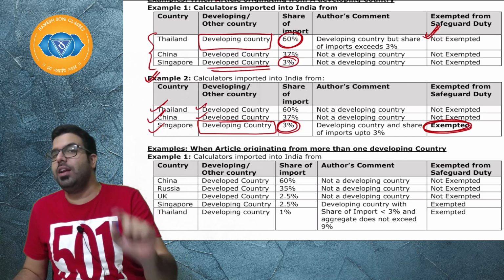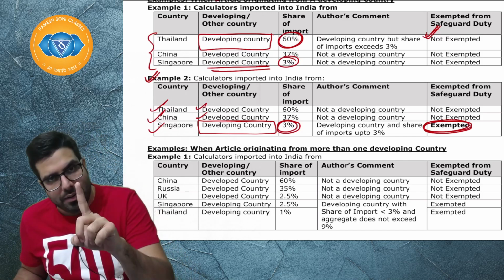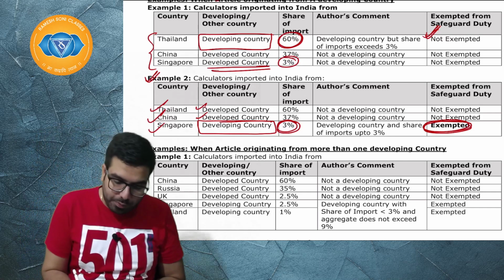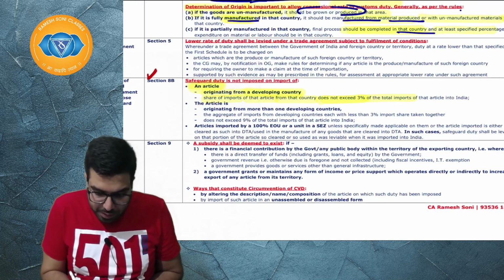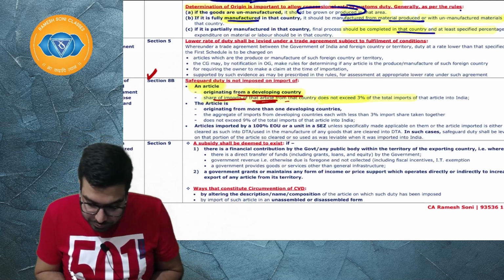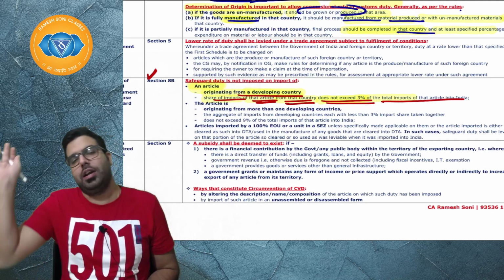I hope everyone is clear. When will safeguard duty not be imposed? Whenever an article is imported from a developing country and the share of import is up to 3%. I hope everyone is clear. Next, it is telling when an article is originating from a developing country and the share of import of that article from that country does not exceed 3% of the total import of that article into India.